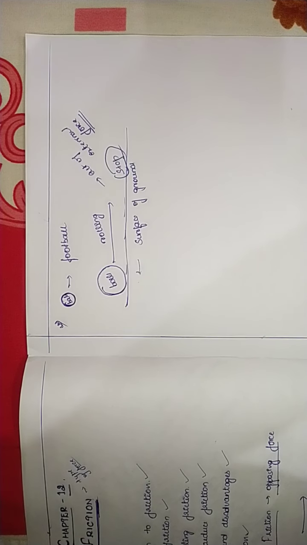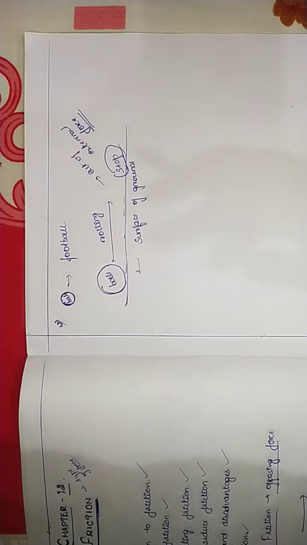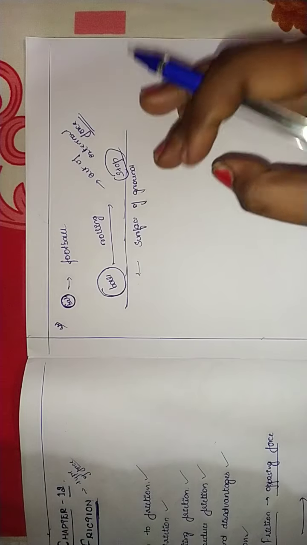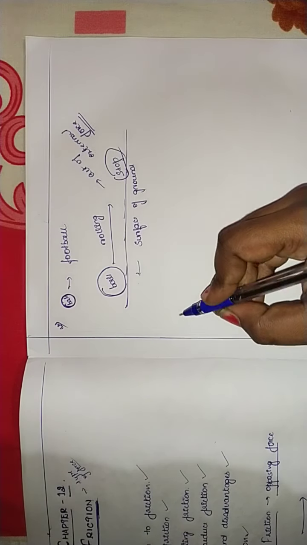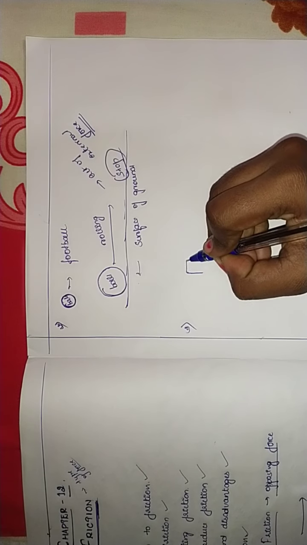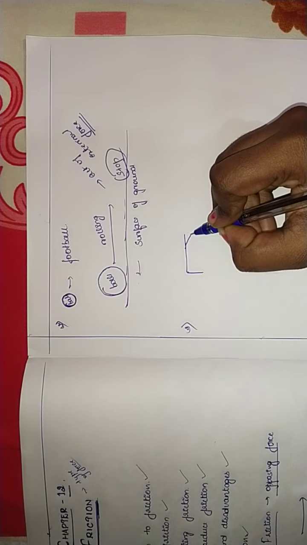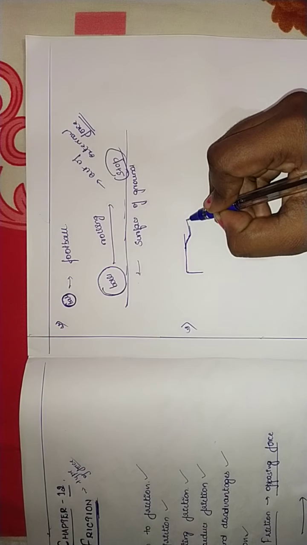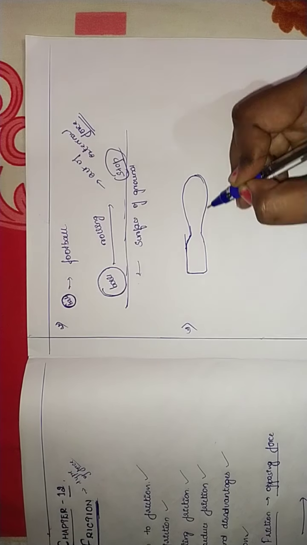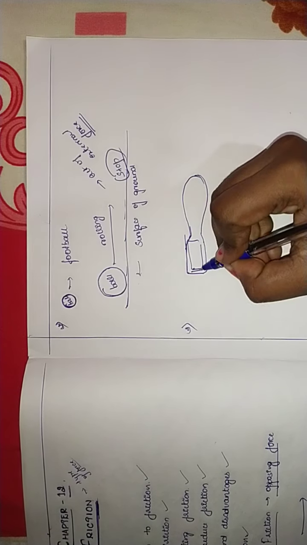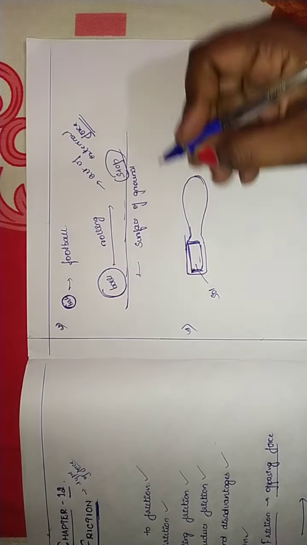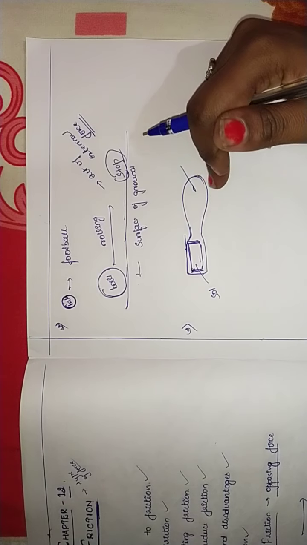Friction is what we are going to learn here. So we should easily understand what friction means. Let us take one other example. Let's take a slipper or a shoe. Assume this as a shoe. This is the sole, and here also the sole part will be there.